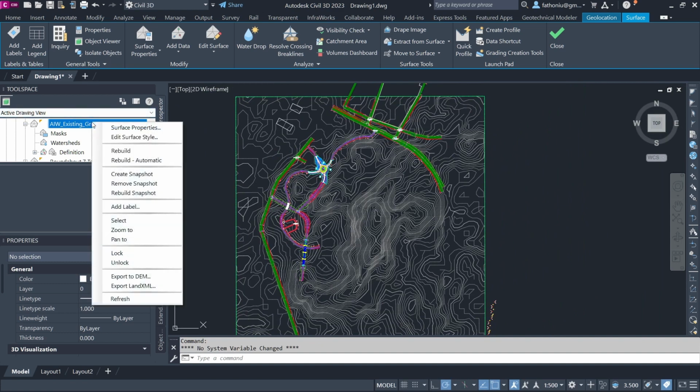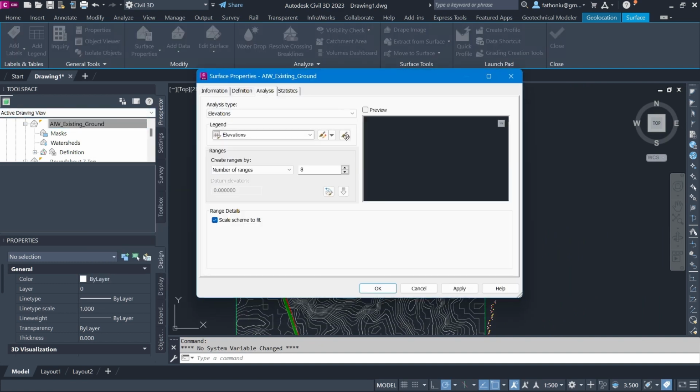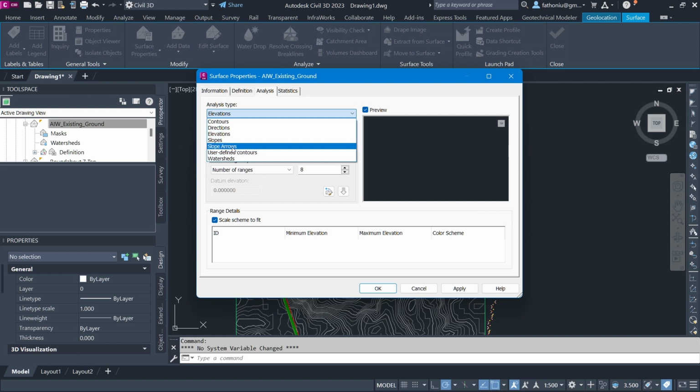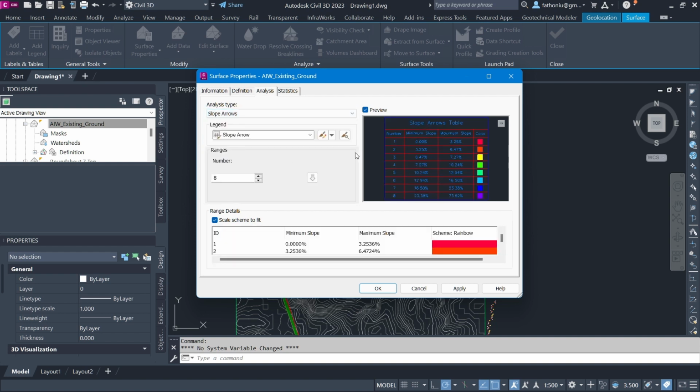So you can place basically that one. Let me see surface properties. And this is the preview. You can place. Sorry, this one the slope arrow. You can see the slope. And then how to place it, I forgot. You can change, turn on.